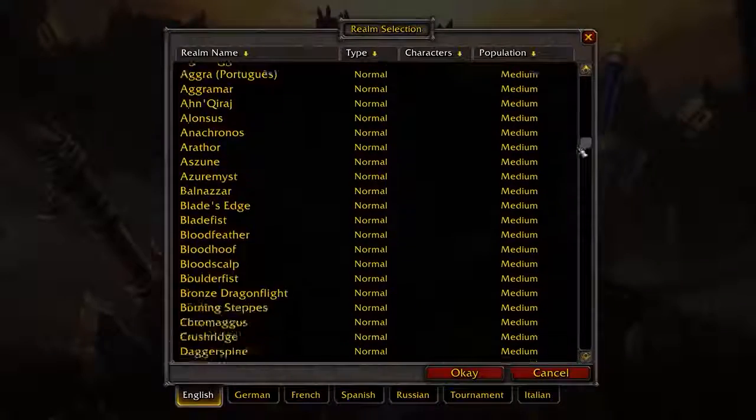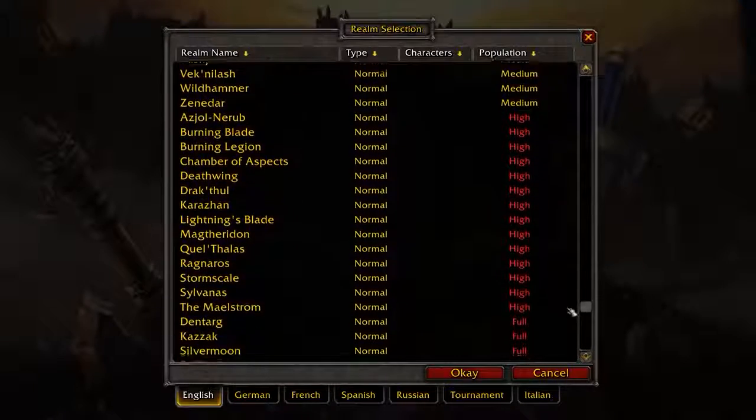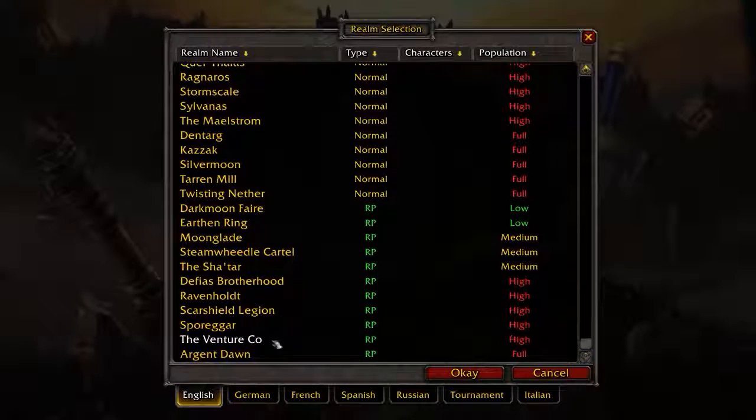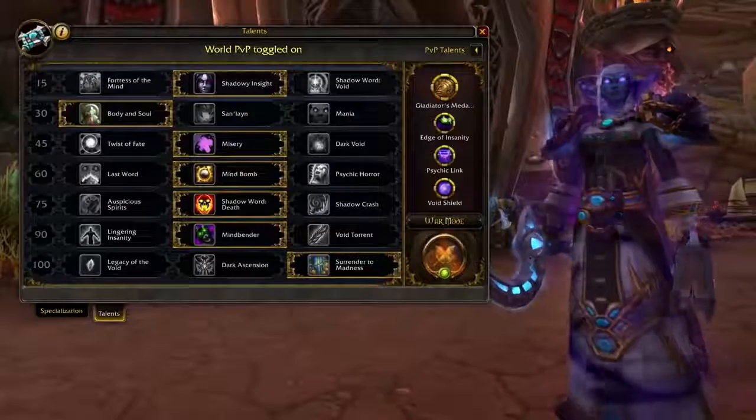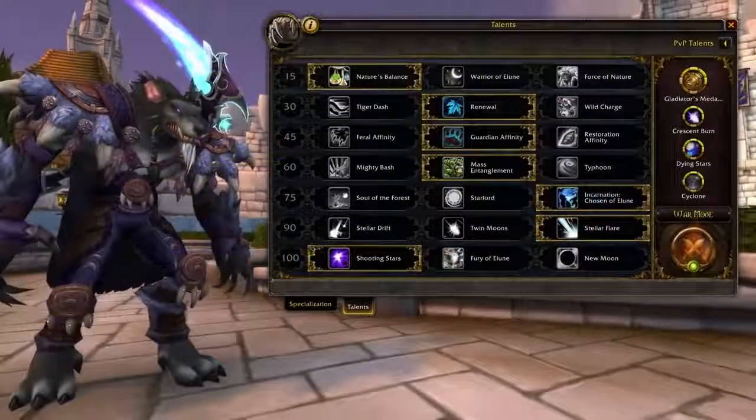Now, if you're a returning player, you might notice something's a little bit strange. Realms are no longer marked as being player versus player or player versus environment. The way that it works now is that players manually opt into World PvP using a system called War Mode. This can be done on any server, and it removes the need for Blizzard having to have separate PvP and PvE servers. Now, I'm going to go into depth on what War Mode is later on.